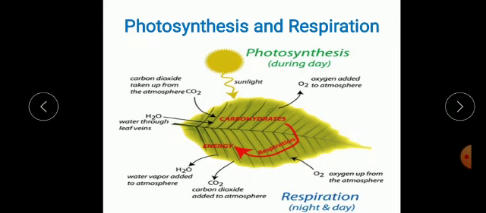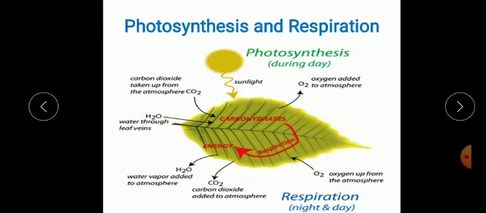Let us now discuss the difference between photosynthesis and respiration. Photosynthesis takes place in green cells having chlorophyll, while respiration takes place in all cells. Photosynthesis takes place during the daytime, while respiration takes place all day and night. Oxygen is released in case of photosynthesis, while oxygen is absorbed in case of respiration.